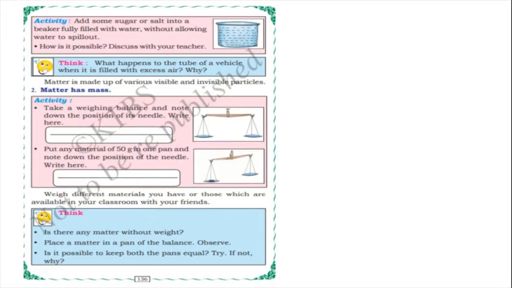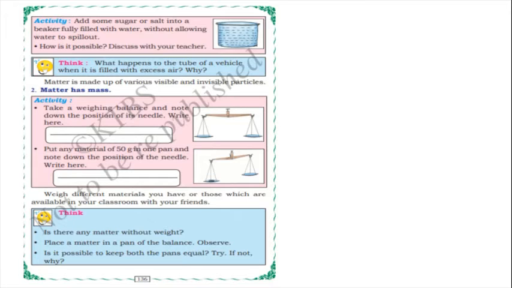Next activity: add some sugar or salt into a beaker fully filled with water without allowing water to spill out. How is it possible? You can discuss with your teacher. So what is this activity, children? Add some sugar or salt into a beaker fully filled with water without allowing water to spill out. So we already know